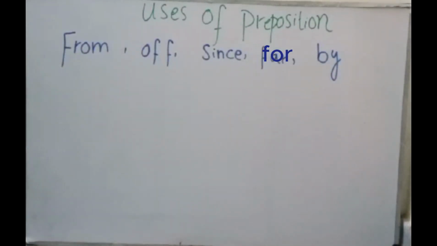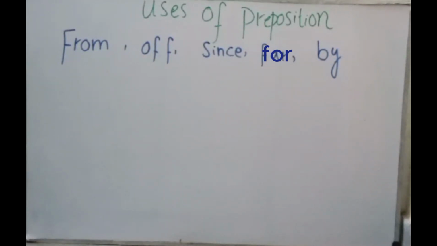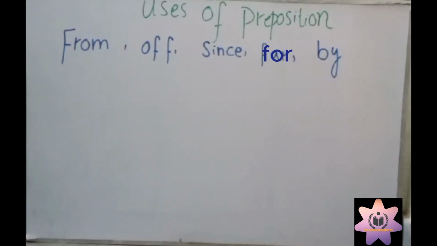Hello class, today I am going to tell you about uses of prepositions, uses of prepositional verbs. I will write five prepositions: from, of, since, for, by. Today I am going to tell you about the uses of from, of, since, for, by, and how we can use them in sentences. Okay, first I am going to tell you about from.